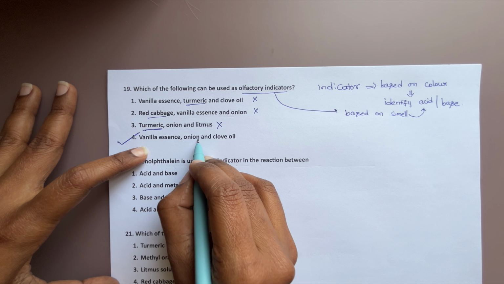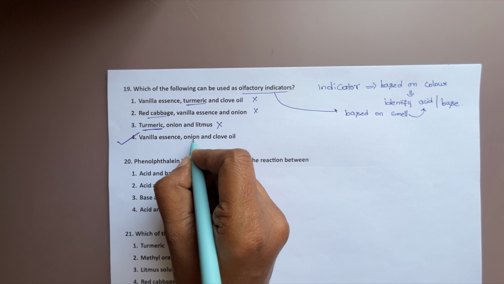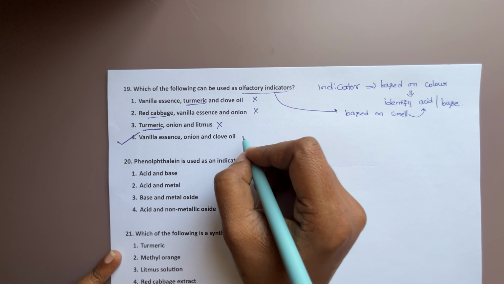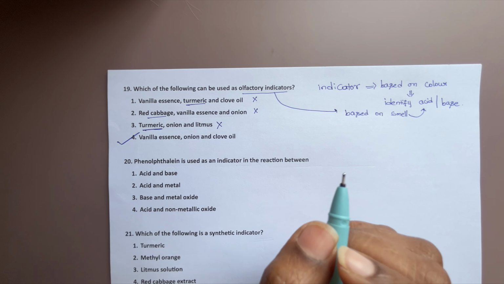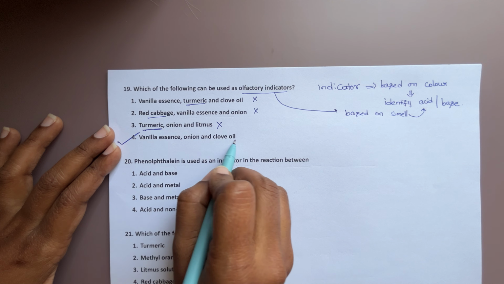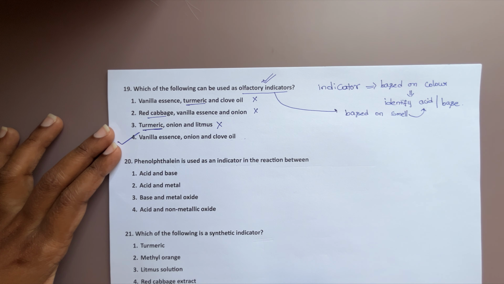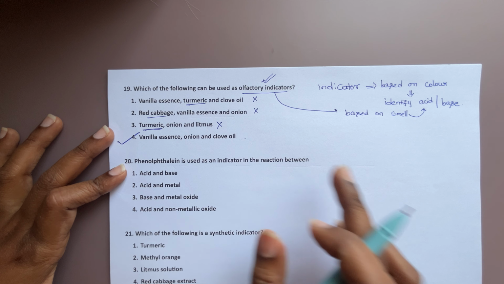Vanilla essence, onion, and clove oil are based on smell. Onion will give one smell with acids and another smell with bases. Clove oil also gives one smell with acids and another smell with bases. Likewise, based on smell we are identifying acid or base. Those are called olfactory indicators. So the answer is vanilla essence, onion, and clove oil.